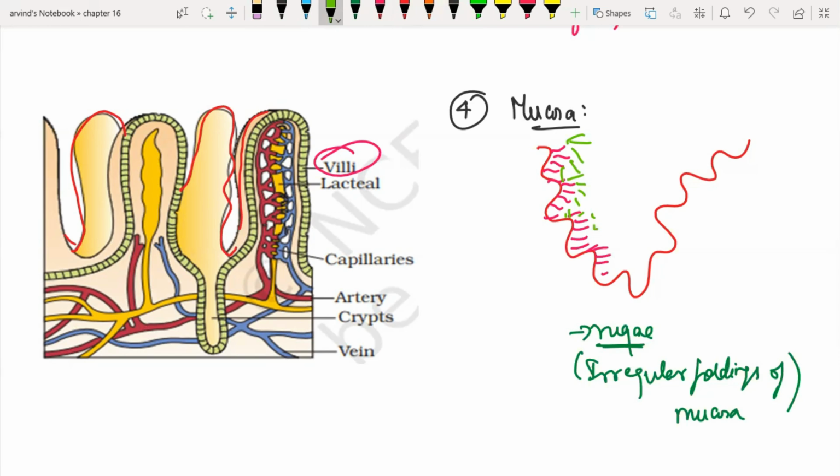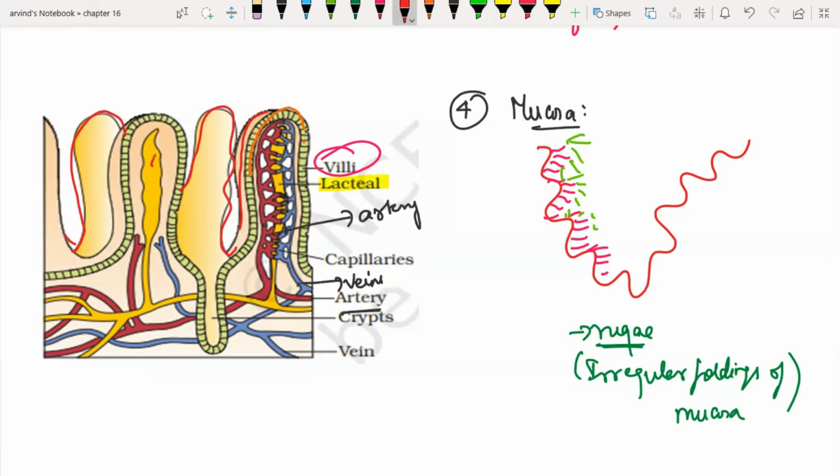If you observe this picture, these green cells are actually your villi. Inside your villi, we have an artery, as mentioned here, and some veins, and some lymphatic vessel, which I call lacteals. This is a very important lymphatic channel, as it helps in fat absorption.